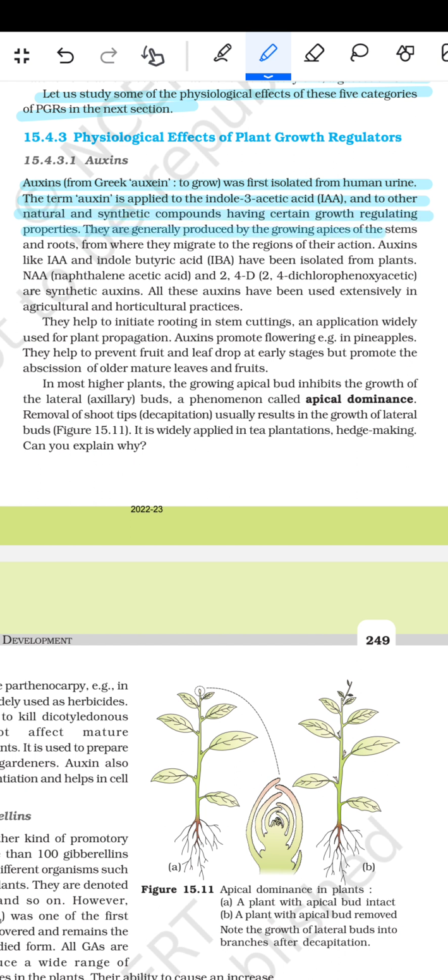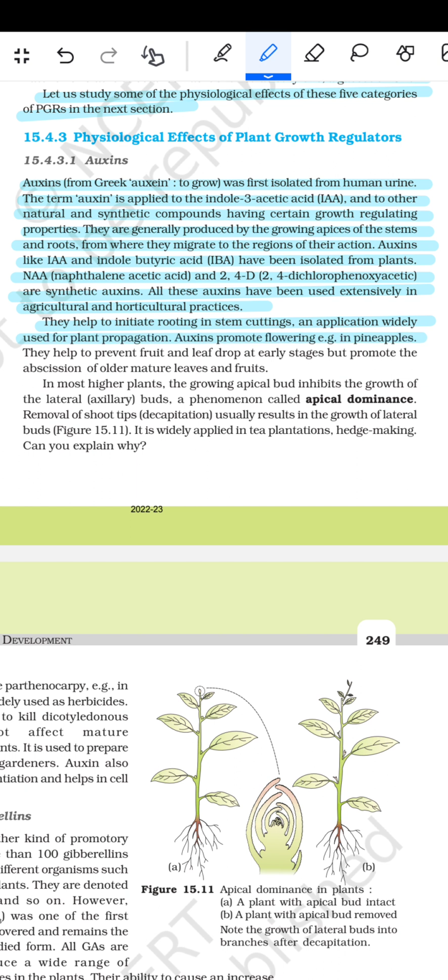They are generally produced by the growing apices of the stem and root, from where they migrate to the region of their action. Auxins like IAA and indole butyric acid have been isolated from plants. NAA, naphthalene acetic acid, and 2,4-D, 2,4-dichlorophenoxyacetic acid, are synthetic auxins. All these auxins have been used extensively in agriculture and horticulture. They help to initiate rooting in stem cuttings, an application widely used for plant propagation.